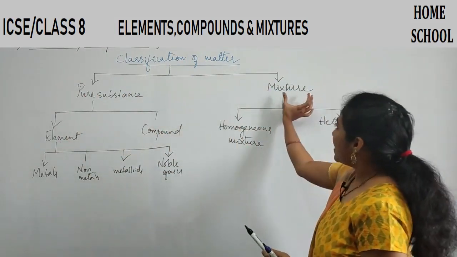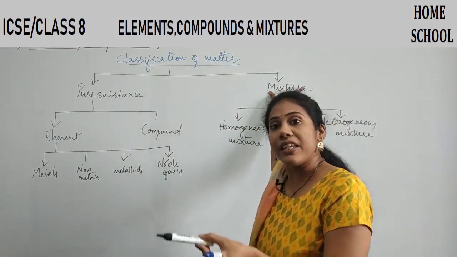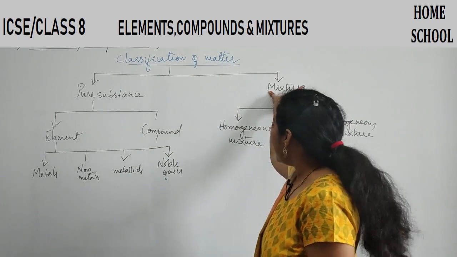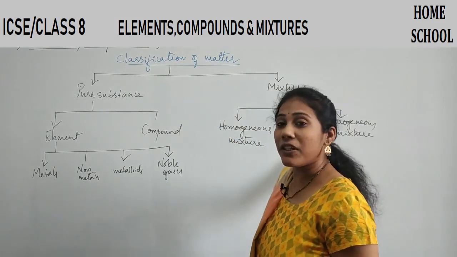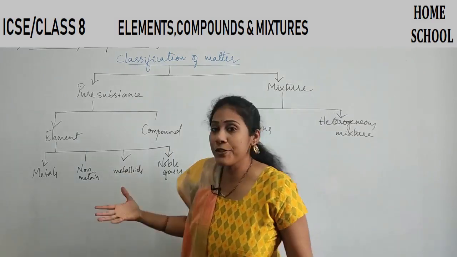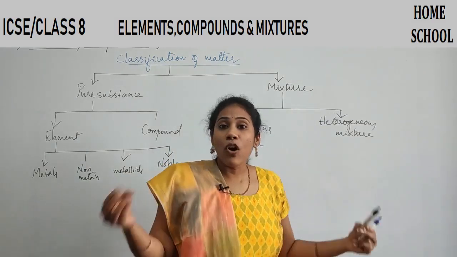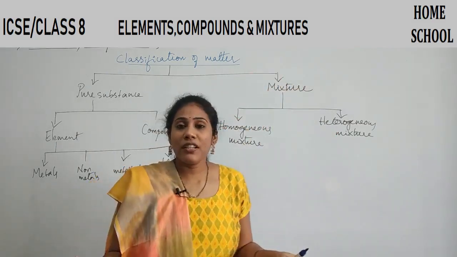Later we will go on to study what is the meaning of mixture, when do you call something a mixture, right? And what is the meaning of the term homogeneous, what is the meaning of the term heterogeneous, right? And how many kinds of mixtures are there, on what basis we have different types of mixtures.